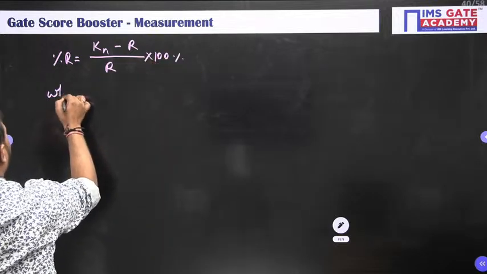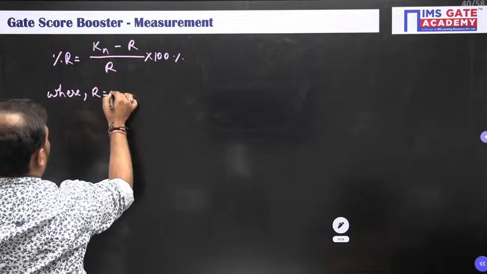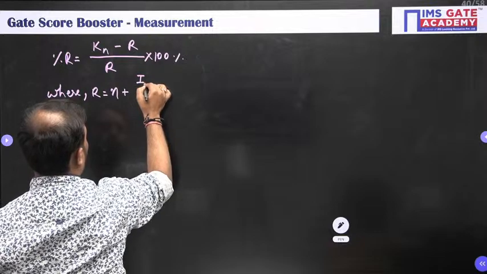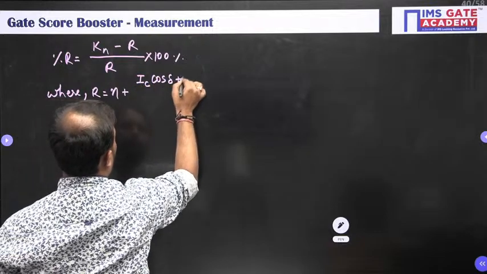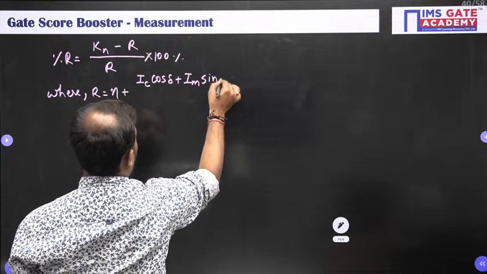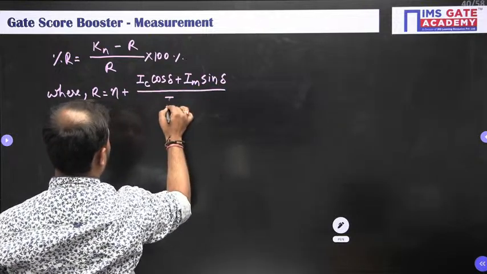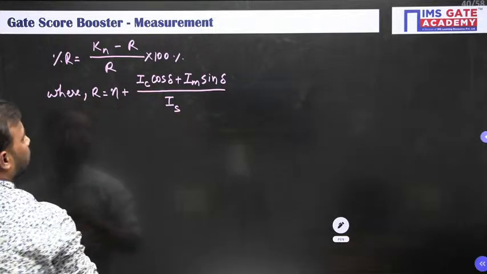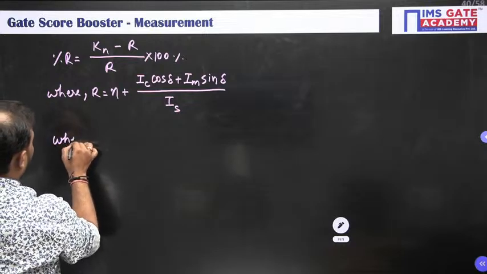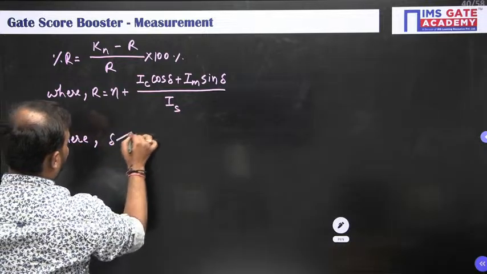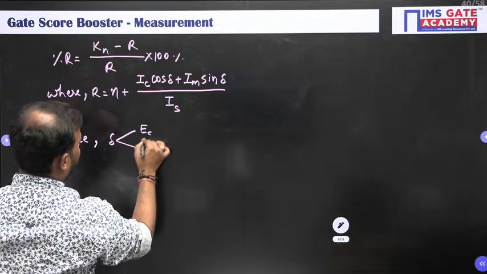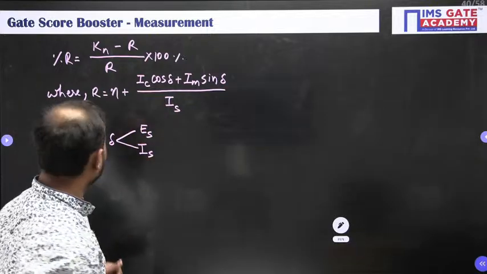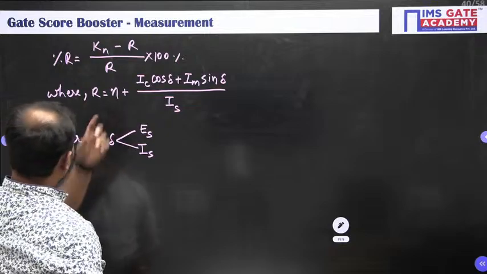Where R is equal to n plus IC cos del plus IM sin del divided by IS. Where del is the angle between ES and IS, meaning the secondary induced voltage and the secondary current. Done. And N is the turns ratio.